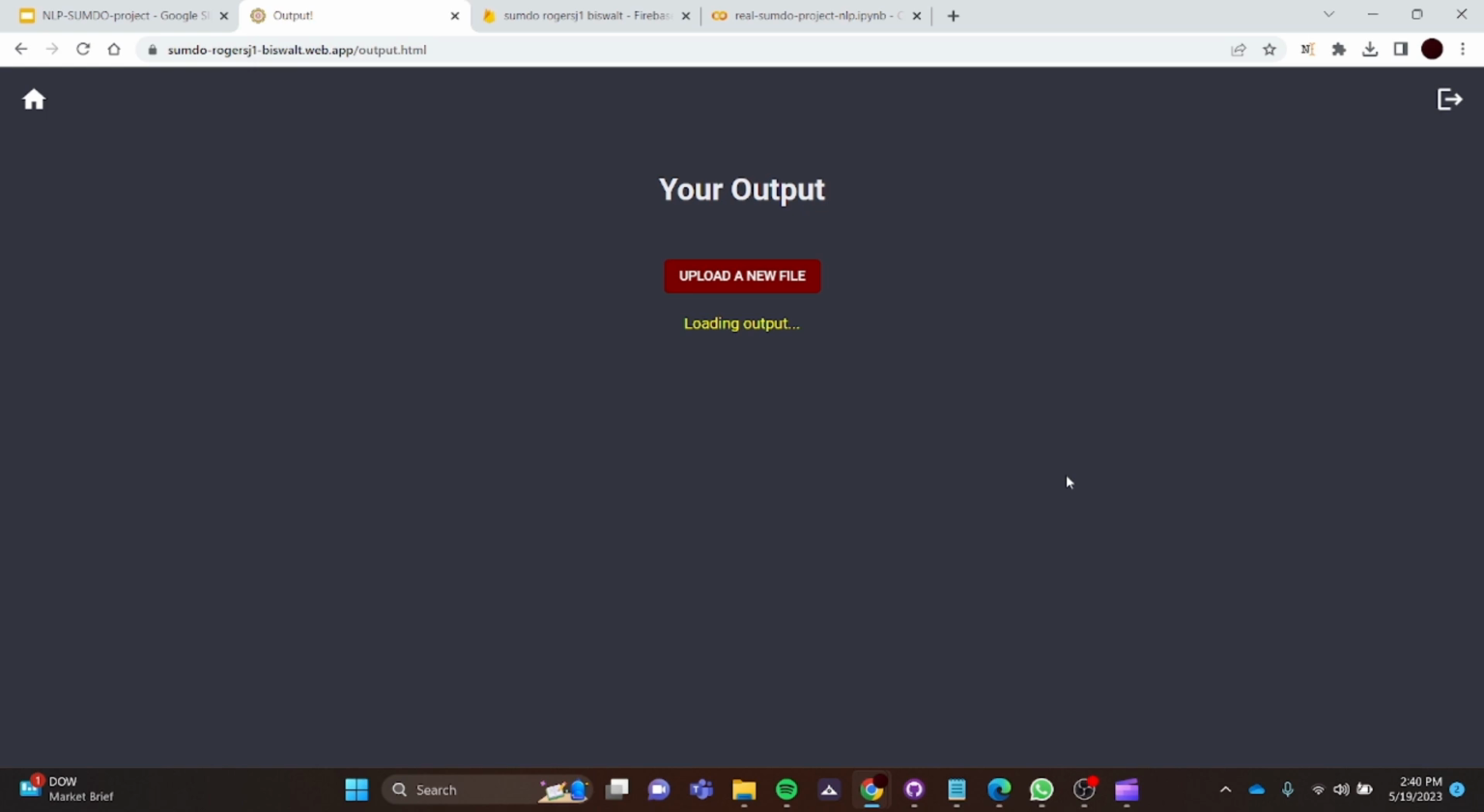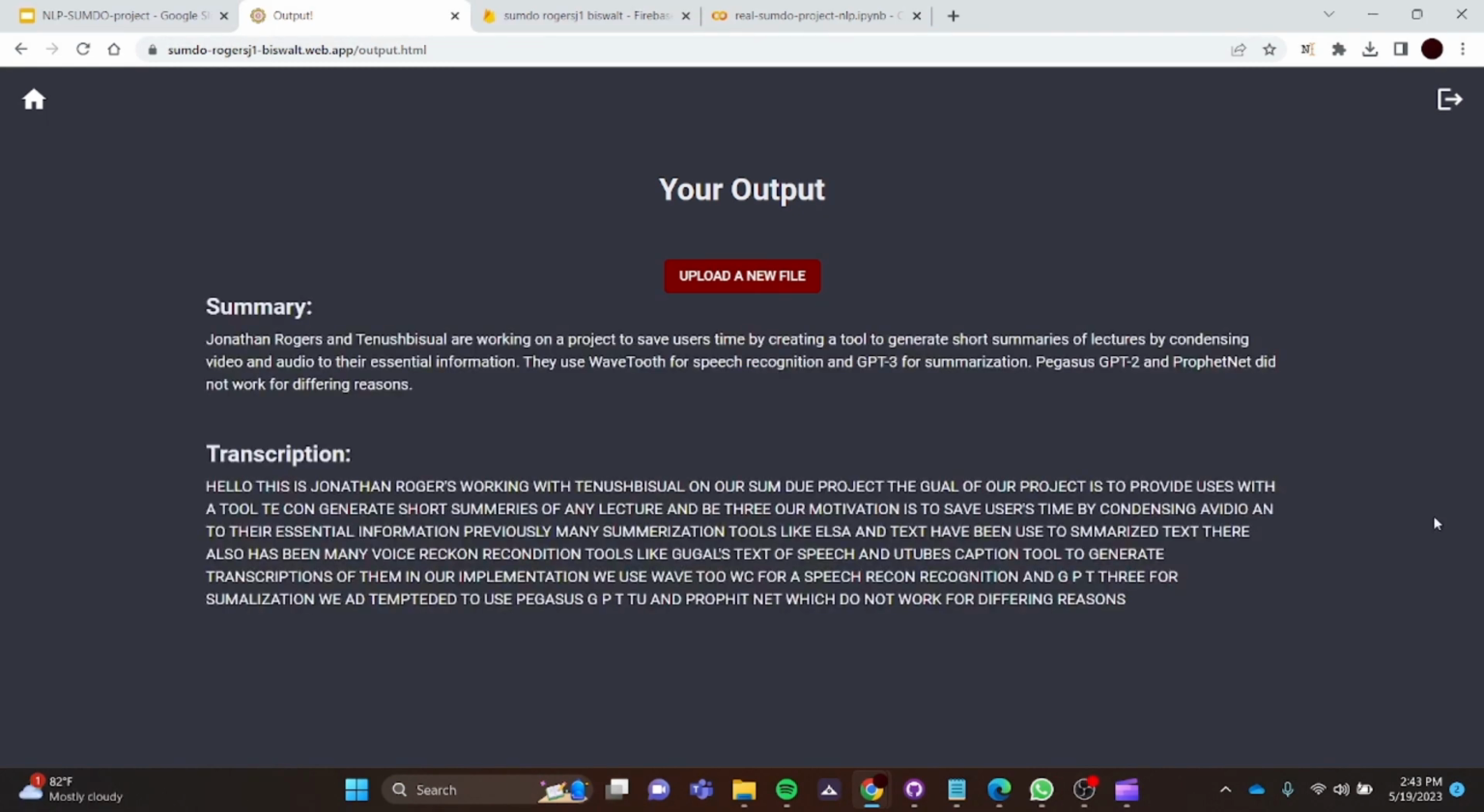At the same time, I have my other laptop running the script that surveys Firebase storage and looks for a new file. Now it's processing. So I'll be back shortly. Oh, there it popped up.